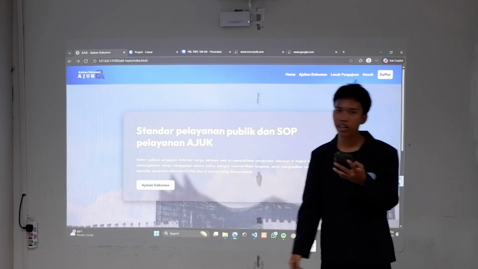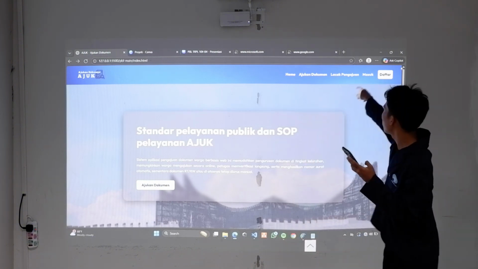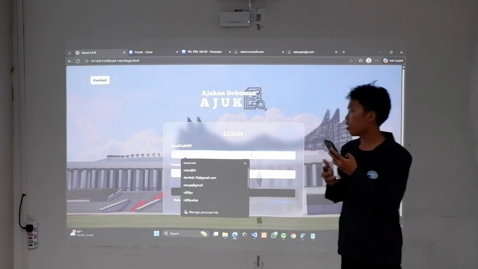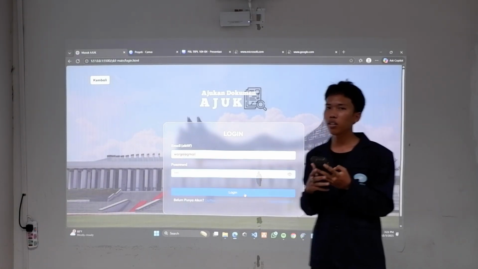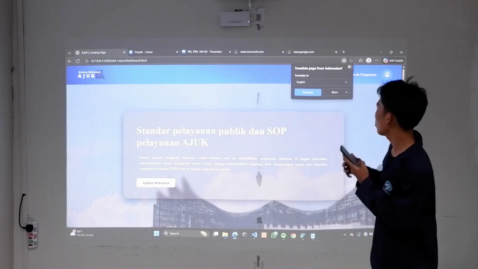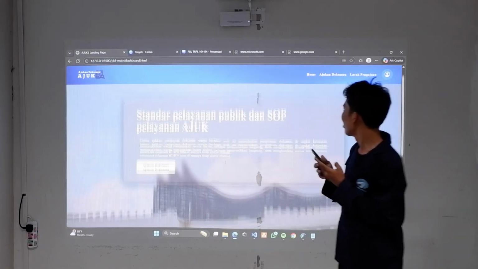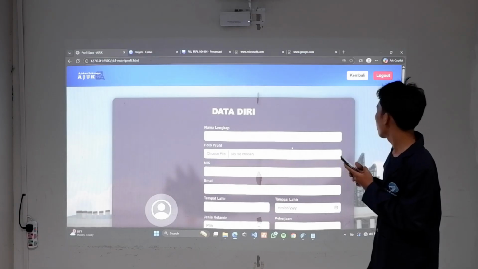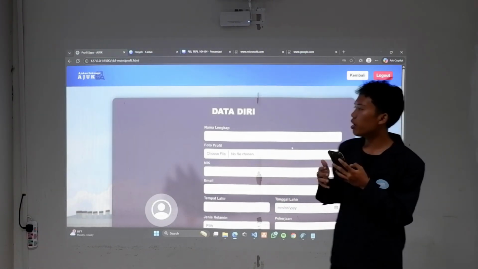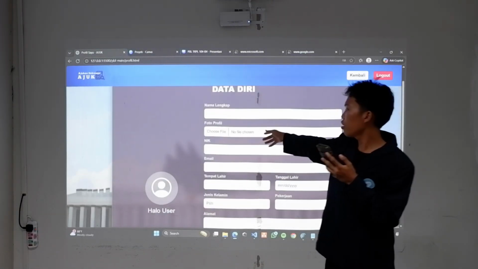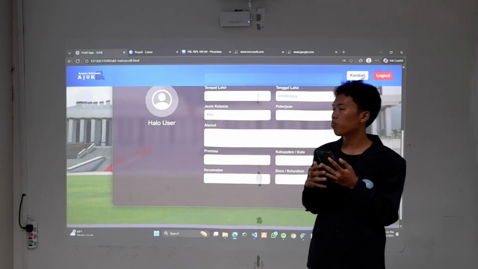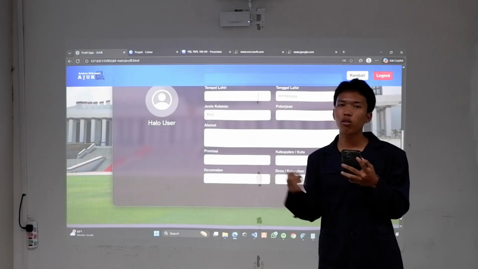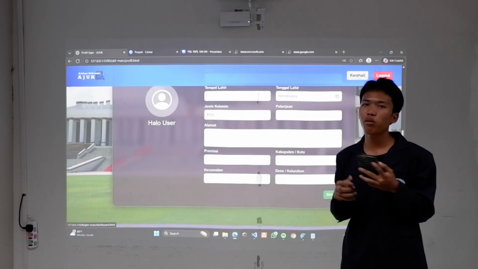Okay, so this is our landing page, which we can log in through this button. First we have to log in so that we can be directed to the dashboard. So this is the dashboard. Next. So the resident must fill in their personal data so they can submit their document. This is the first requirement of our website.